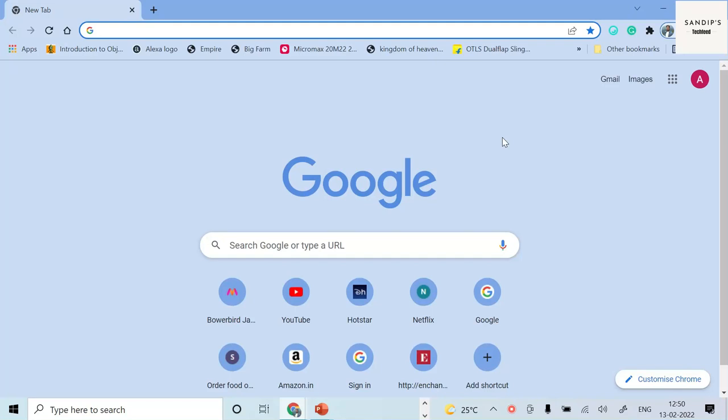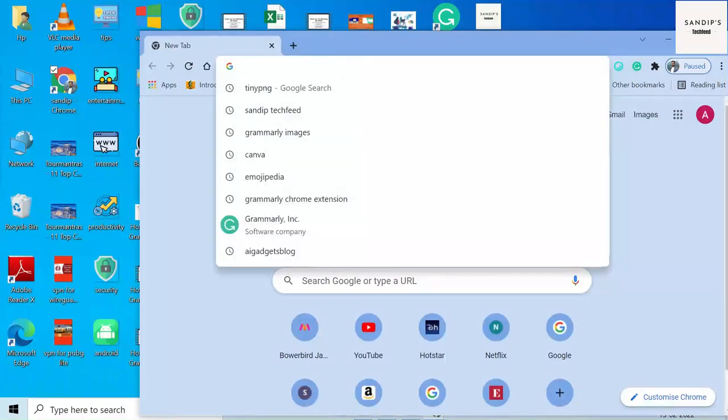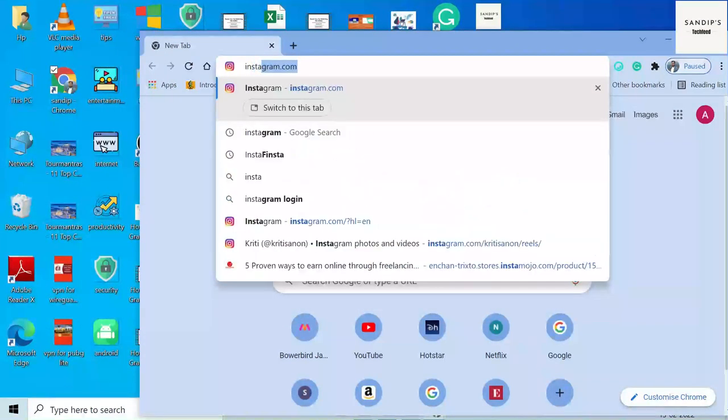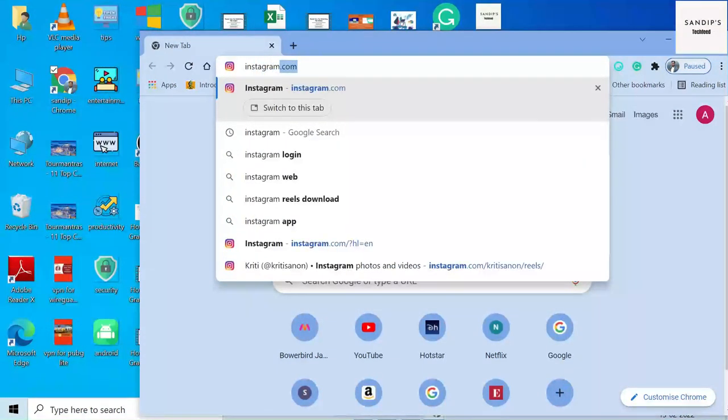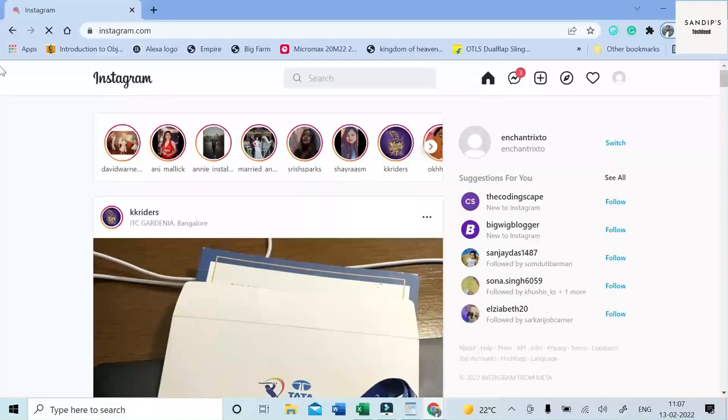So friends, to start with, you can open your internet browser. It can be Chrome, Firefox or Internet Explorer. The next thing is to access your Instagram account. So we will open our Instagram account. So this is our Instagram account.